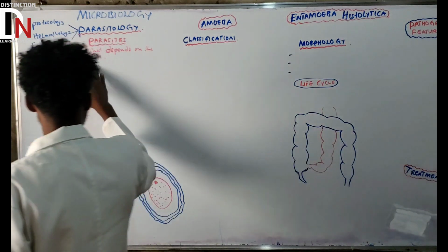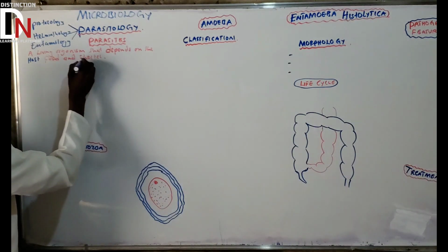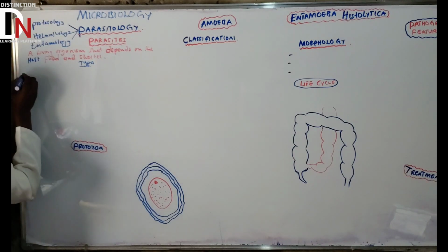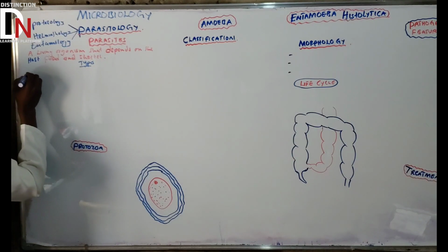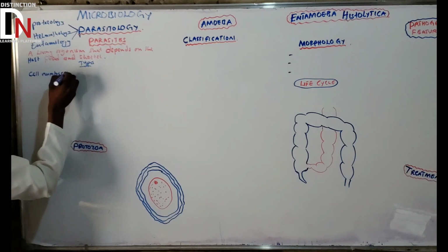We'll start with cell number. So the types of parasites depend on cell number.